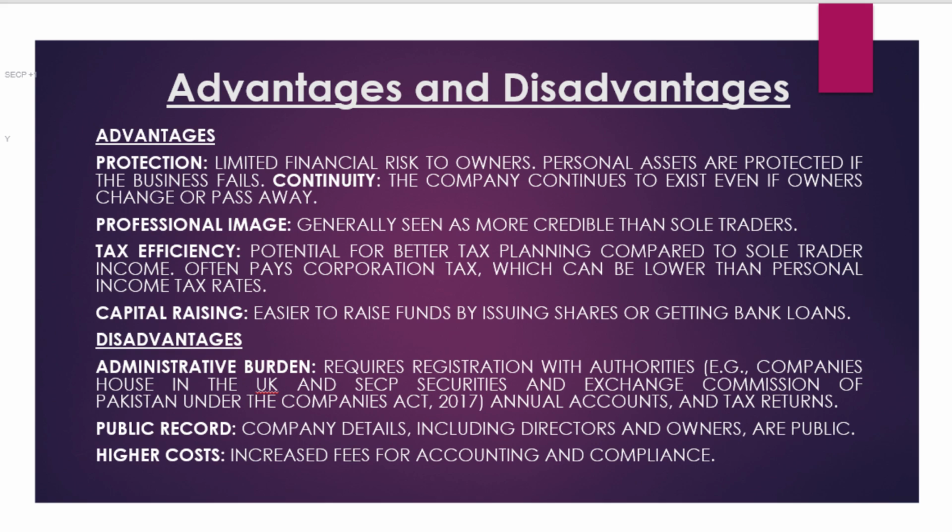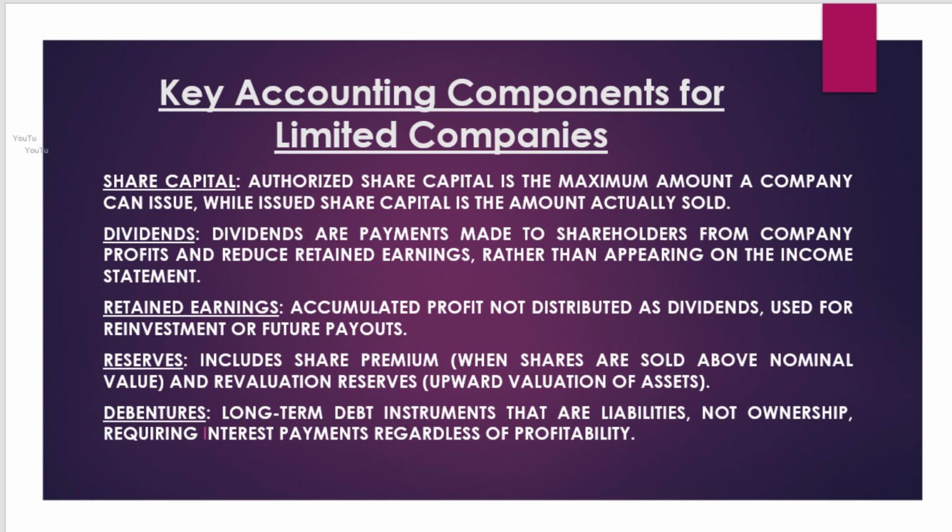Capital raising. Easier to raise funds by issuing shares or getting bank loans. Disadvantages. Administrative burden. Requires registration with authorities, e.g., Companies House in the UK and SECP, Securities and Exchange Commission of Pakistan, under the Companies Act, 2017, annual accounts, and tax returns. Public record. Company details, including directors and owners, are public. Higher costs. Increased fees for accounting and compliance.